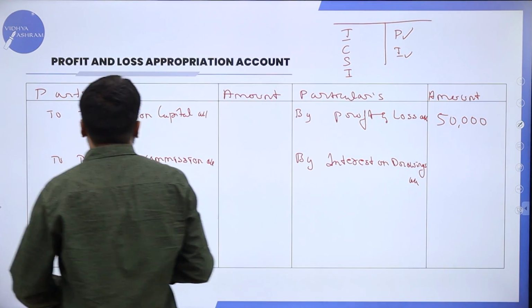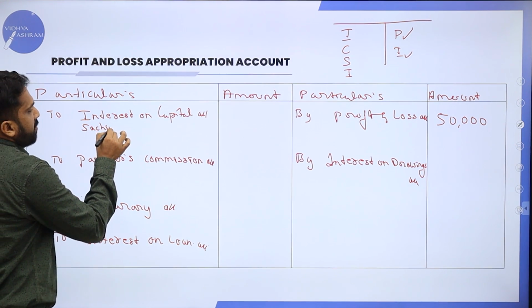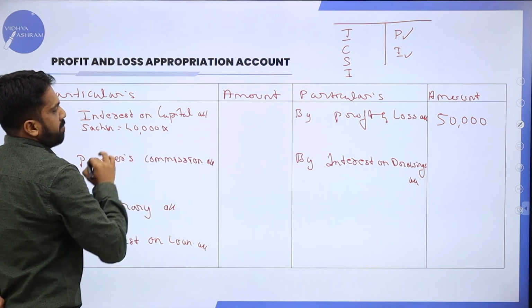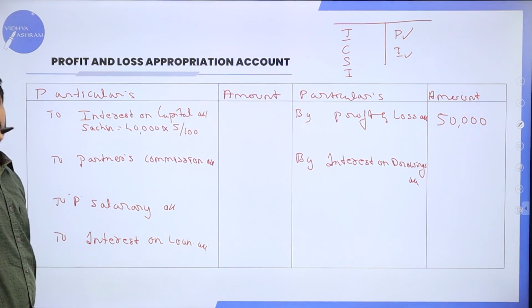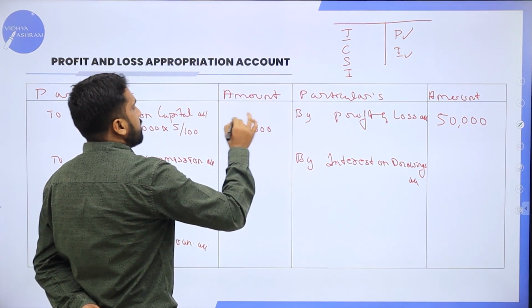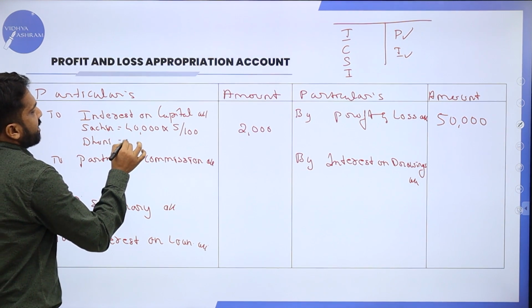Now, interest on capital, the first person is Sachin, 40,000 multiplied by 5 divided by 100. What is the answer? It is 2,000. Similarly, the second person, what is the capital?